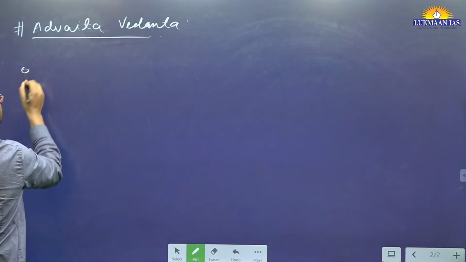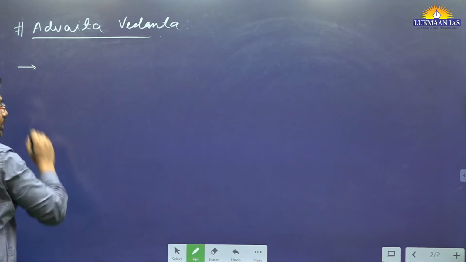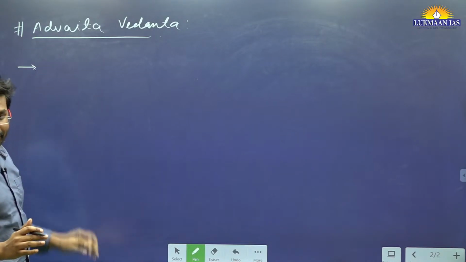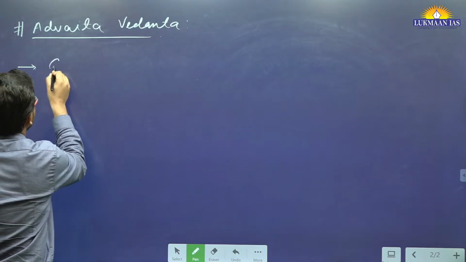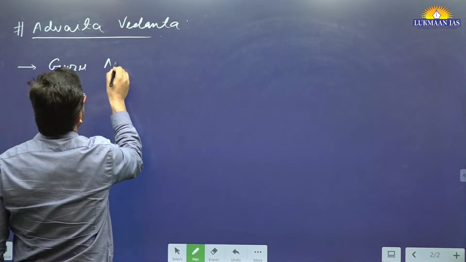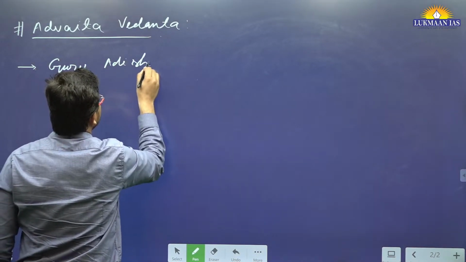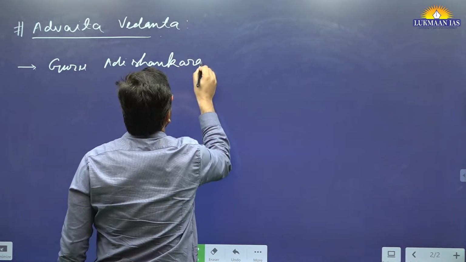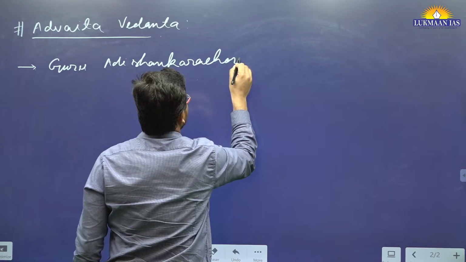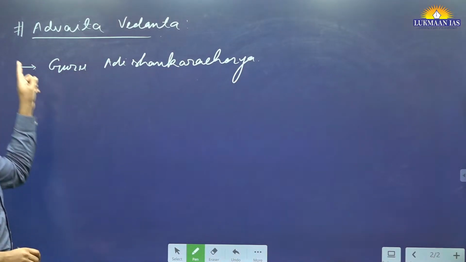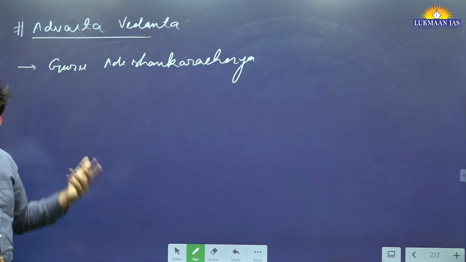Who is the philosopher who has propounded Advaita Vedanta? His name is Guru Adi Shankaracharya. This name is important. He is associated with the Advaita Vedanta philosophy.